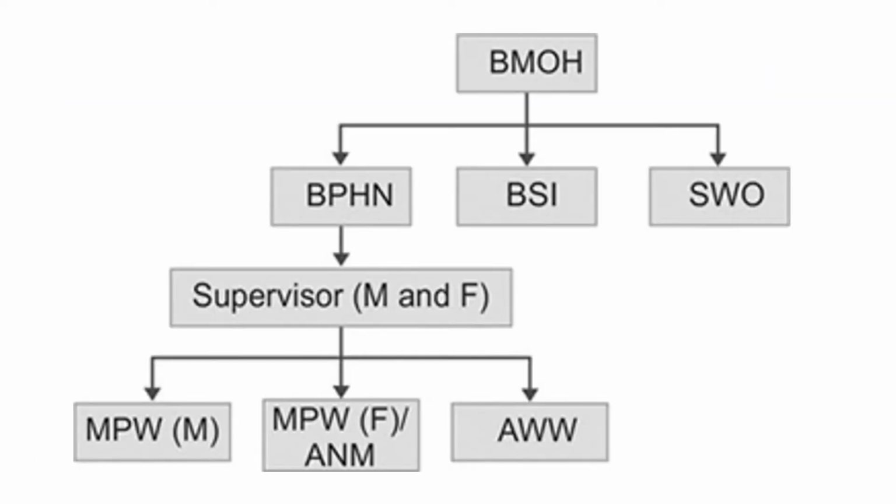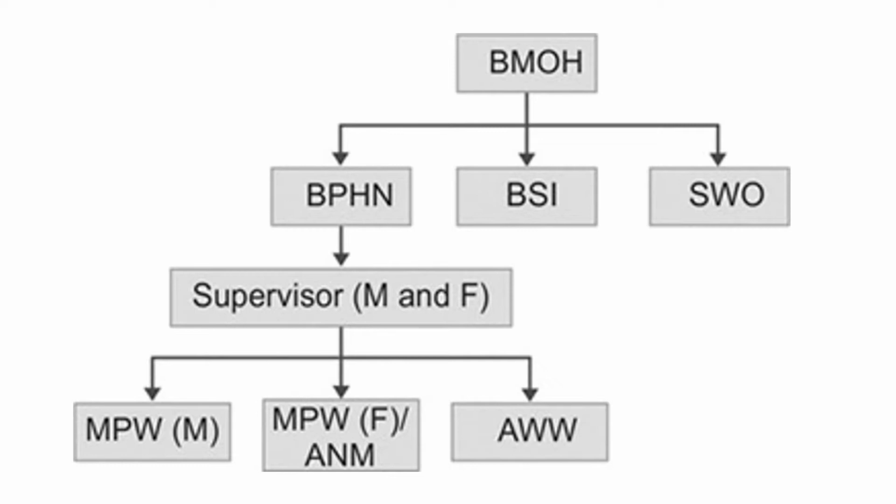Let's look at the manpower available at the block facility, because when you are writing these answers, it is important for you to know the manpower available to you. It is headed by the BMOH along with his medical officer PHCs, and the other functionaries are the BPHN, the BSI, the block sanitary inspector, and the SWO, the social welfare officer.